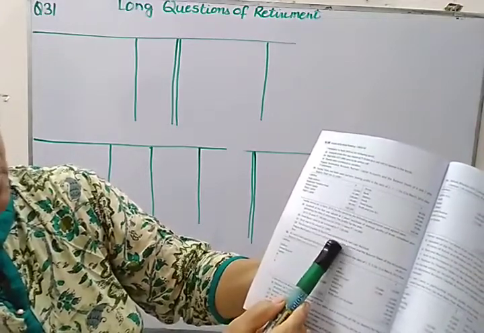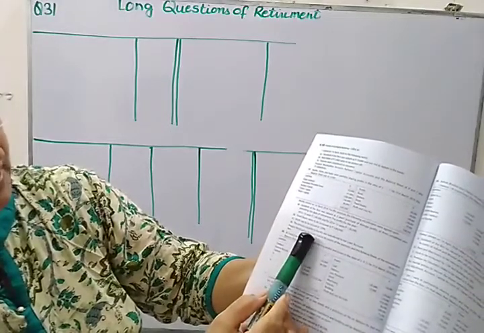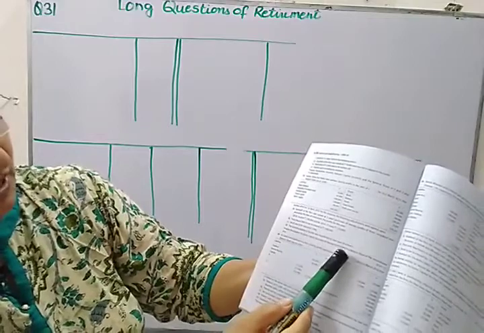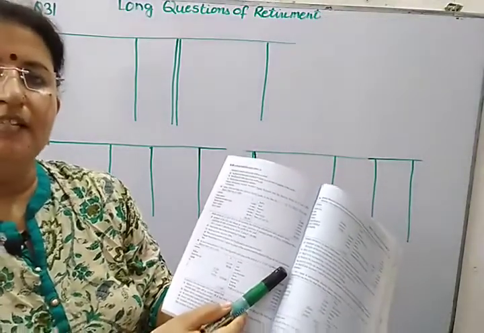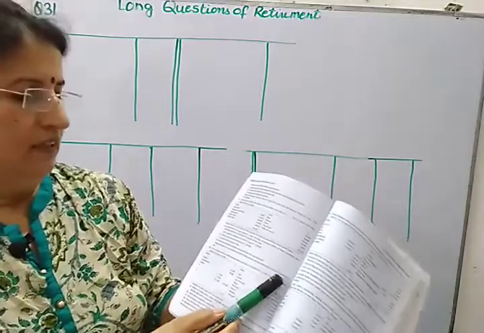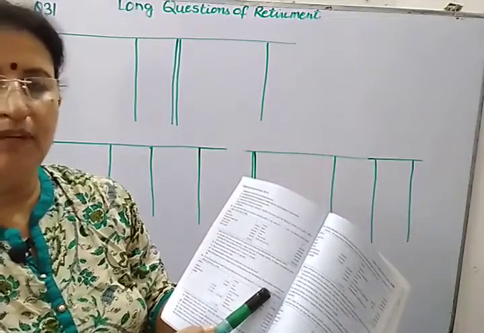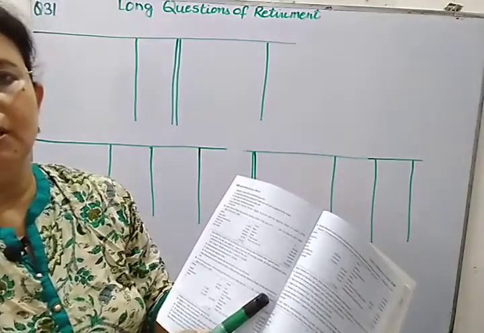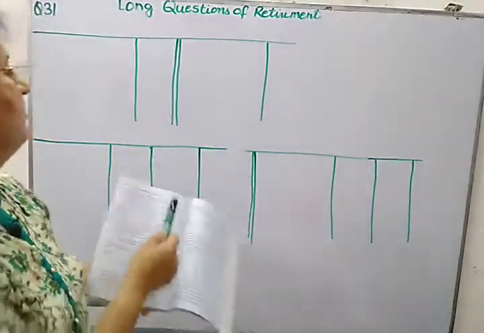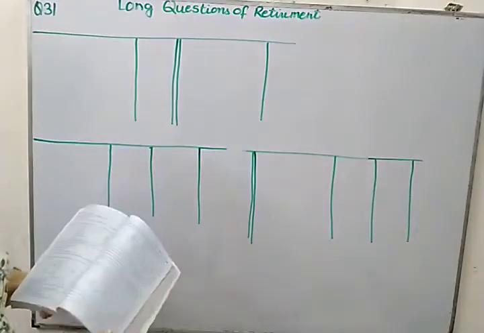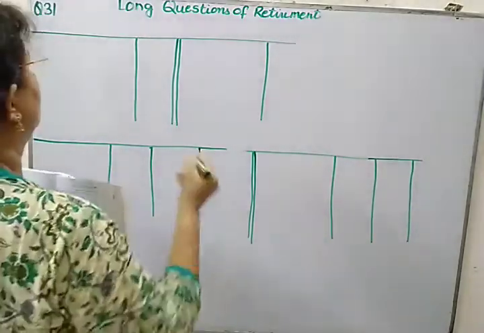The amount payable to Kanika was to be transferred to her loan account, and we are required to prepare partners capital account, revaluation account, and the balance sheet. As you all know, as per the latest amendment in the syllabus, balance sheet at the time of admission as well as at the time of retirement is being deleted from your syllabus. So we will not be focusing on balance sheet. In this numerical we will be preparing revaluation account and partners capital account. So let us do the step by step process.